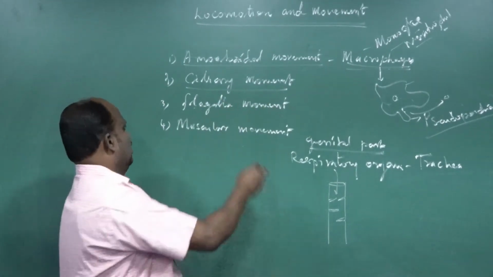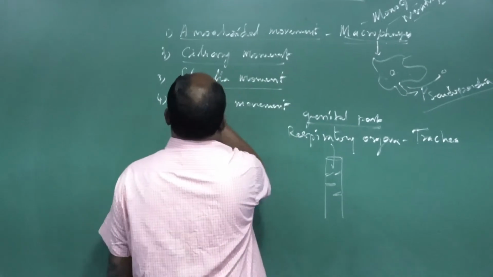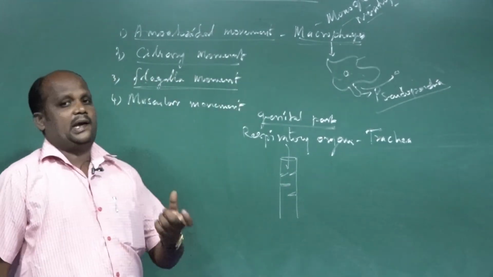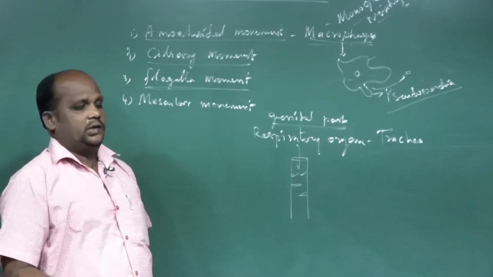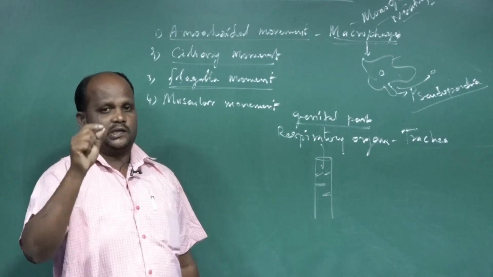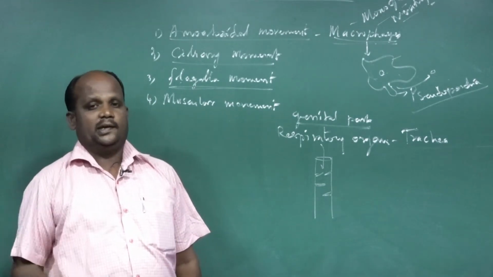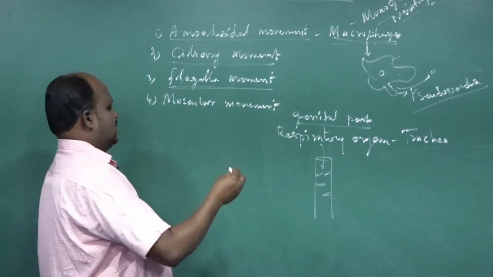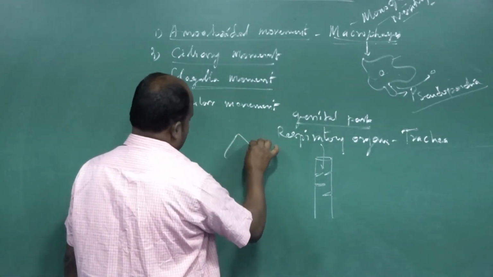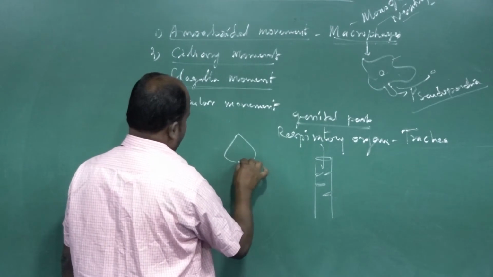That movement is called ciliary movement. Another one is flagella movement. Flagella is a thread-like structure, present in single-celled and multicellular organisms. A simple example: the adult human body manufactures the sperm.